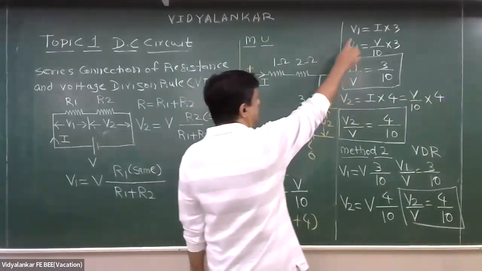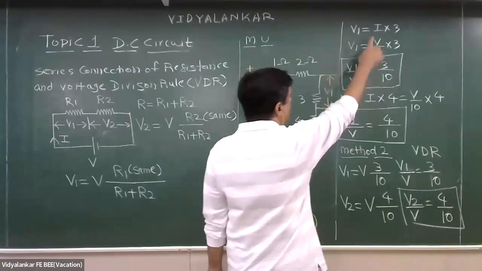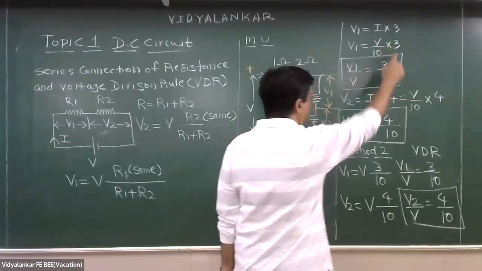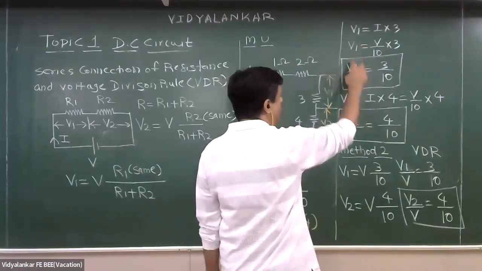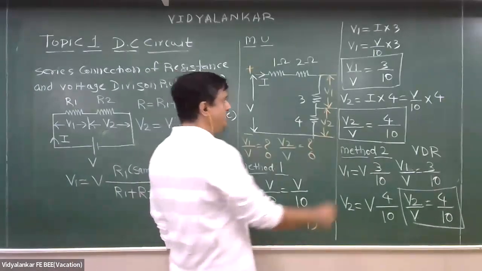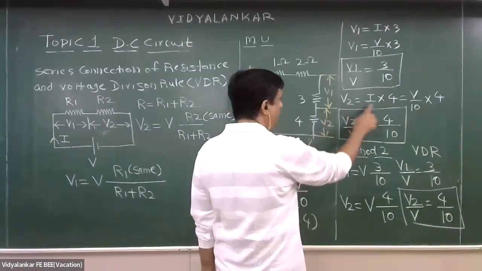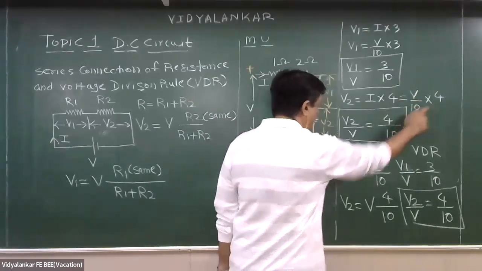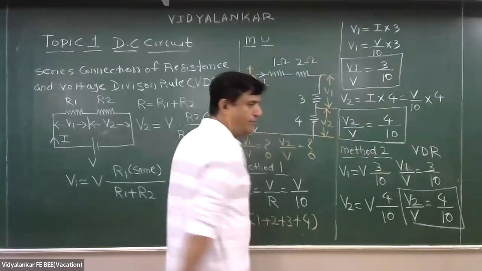Now, by using Ohm's law, V1 equal to I into 3. So V1 equal to V upon 10 into 3. So V1 upon V equal to 3 upon 10. Similarly, by using Ohm's law again, V2 equal to I into 4. So V by 10 into 4. So V2 upon V equal to 4 by 10.